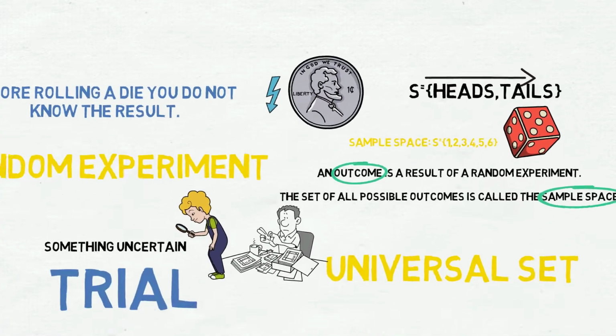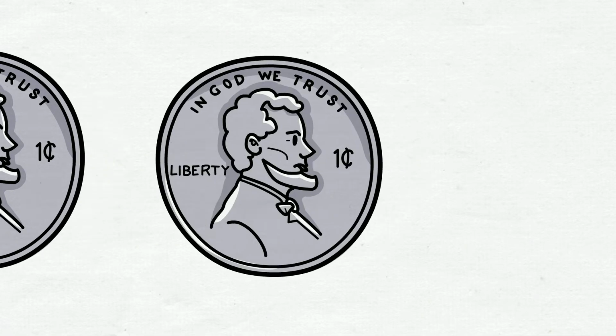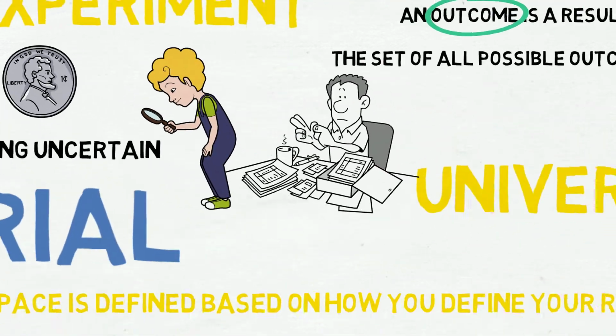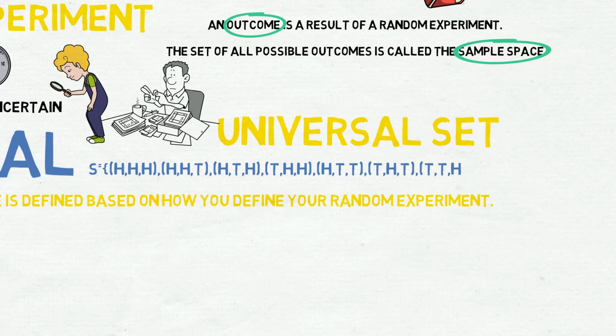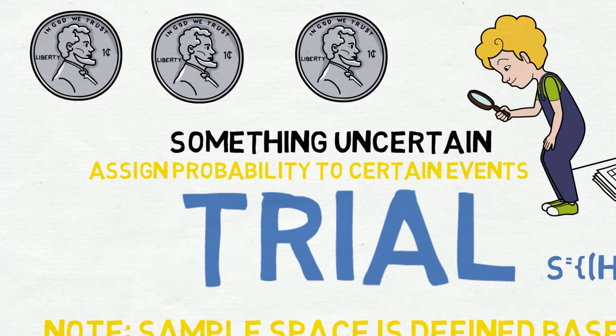And please note that the sample space is defined based on how you define your random experiment. For example, we toss a coin 3 times and observe the heads and tails. The sample space here contains 8 possibilities. So our goal is to assign probability to certain events.